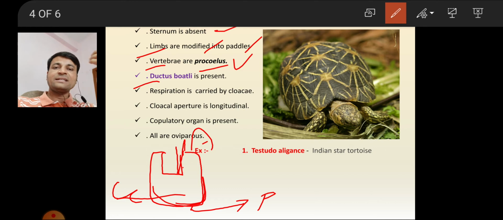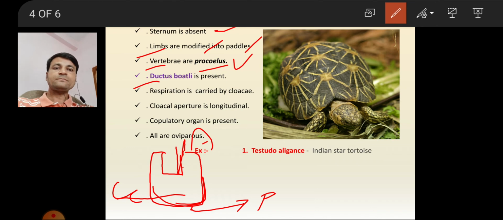It is present between the pulmonary arch and systemic arch. It is called ductus botuli. Or you can say like that, the pulmonary arch and systemic arch are connected by a blood vessel, that is the ductus botuli.